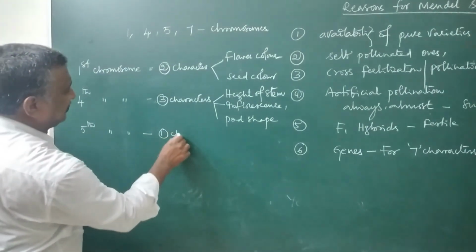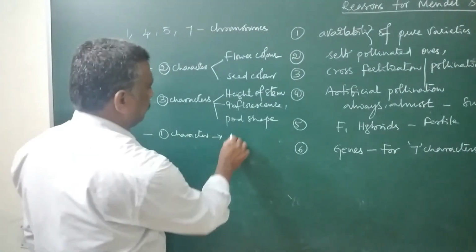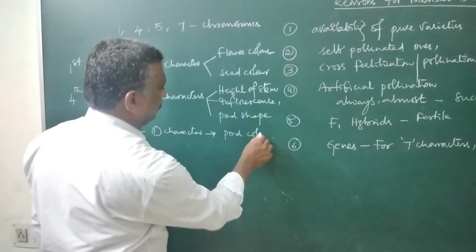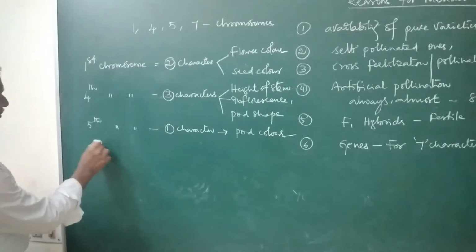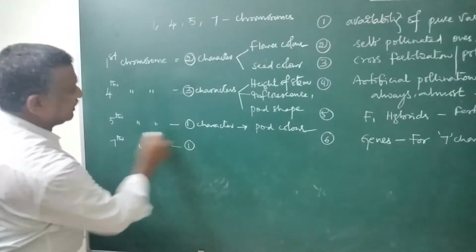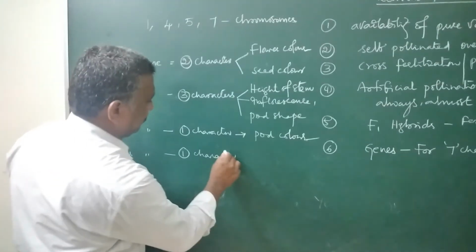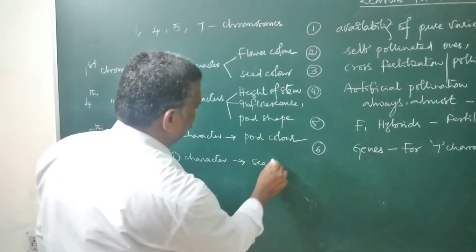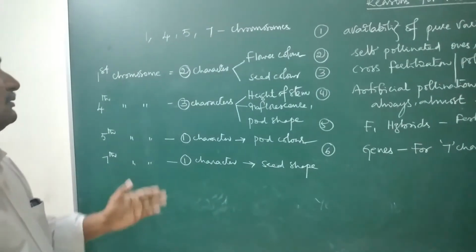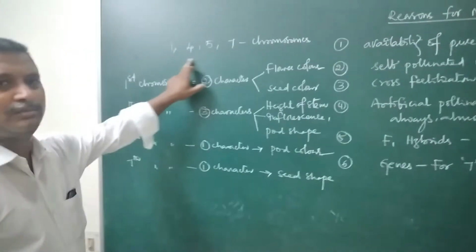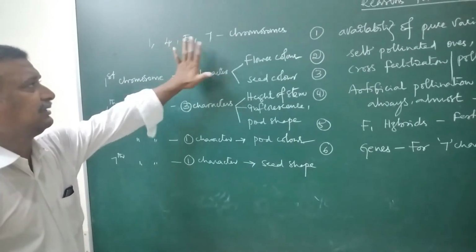Then on the 5th chromosome only one character is there, which is pod color. Now, on the 7th chromosome, only one character is there, that is seed shape. So these are the 7 characters which are located on 4 chromosomes only. They are the first chromosome, 4th chromosome, 5th chromosome and 7th chromosome.